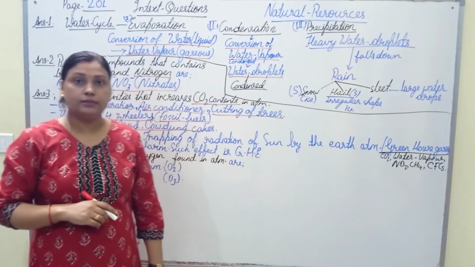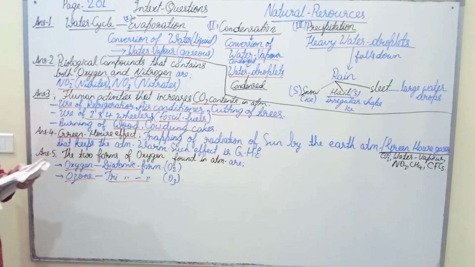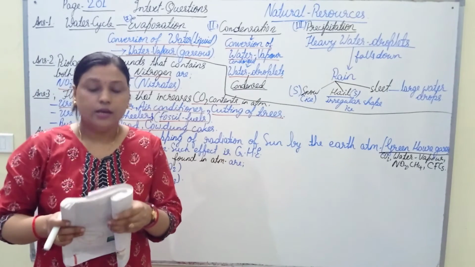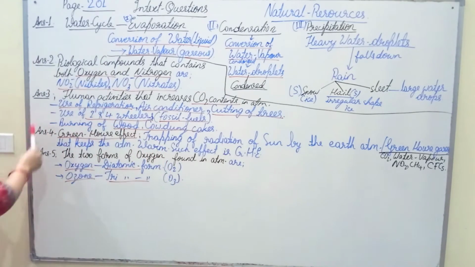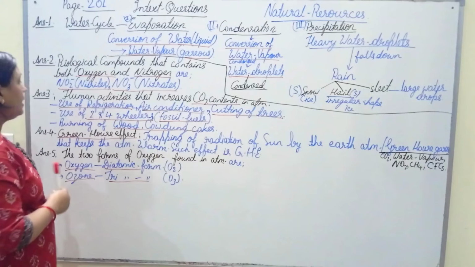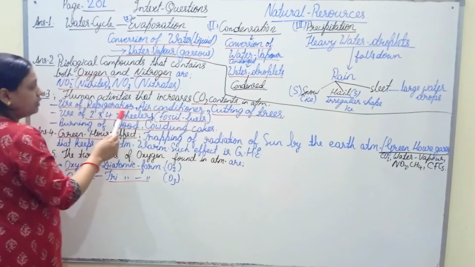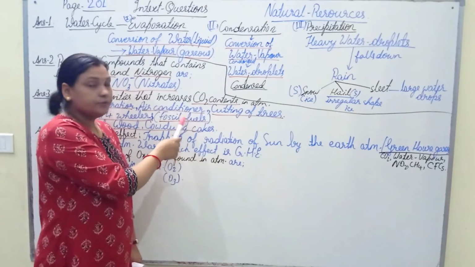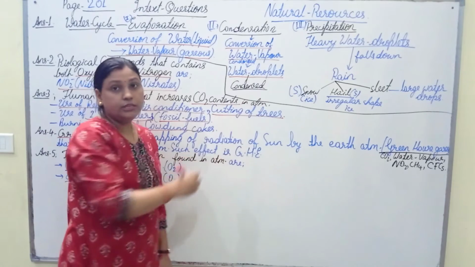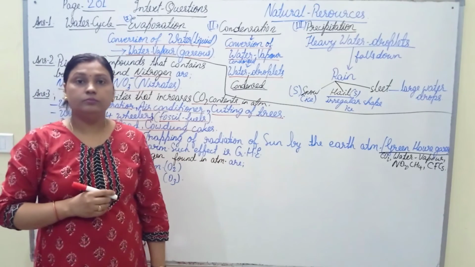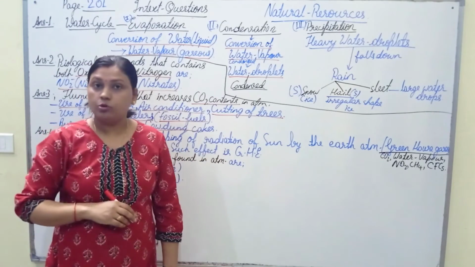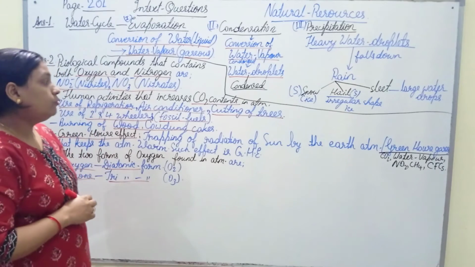The next question says, list any three human activities which would lead to an increase in the carbon dioxide content of air. And the answer is, human activities that increase carbon dioxide content in the atmosphere are, first, the use of refrigerators and air conditioners, as this releases carbon dioxide gas, and cutting of trees also increases the percentage of carbon dioxide in the atmosphere, as the plants utilize carbon dioxide for the process of photosynthesis.